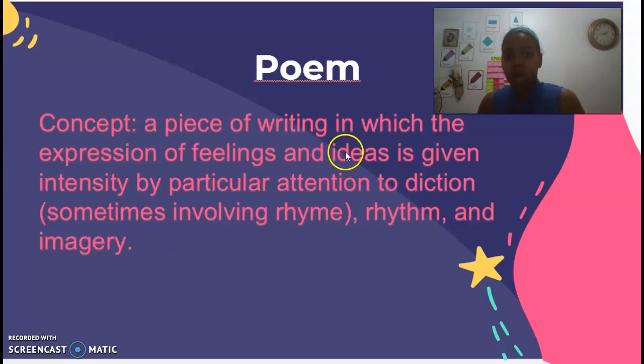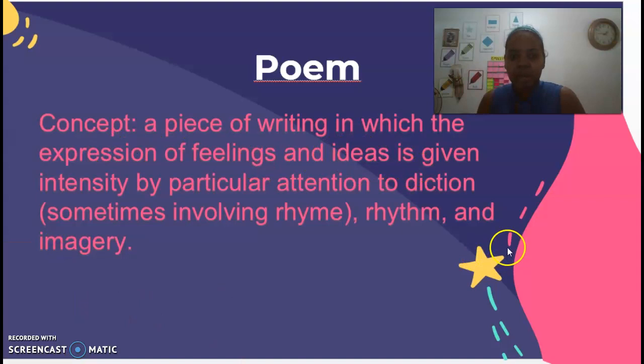But also, we can express ideas. If you don't know, there exist poems for politics or for social things around the world, or to express that you disagree with the society or something like that. So poems are also a form of expression of ideas.